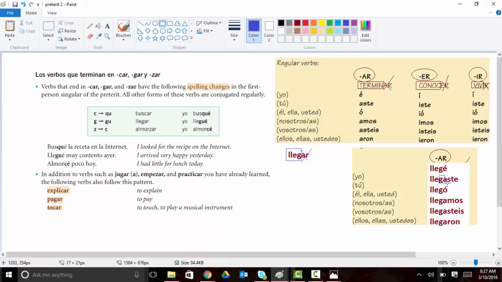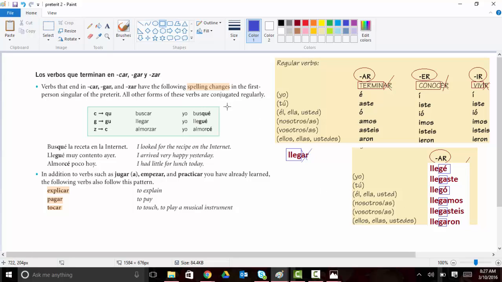an A sounds like a G, which is what I have up here. G next to an O also sounds like a G. So these conjugations all match the sound that we have in our infinitive verb. However, right here, G next to an E sounds like an H. Well, in Spanish, it's more important that we conserve the sound. And how we can get the hard G next to an E is by plugging in a silent U.